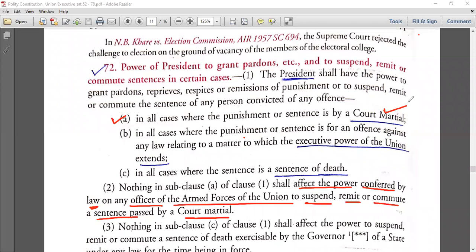उनको affect नहीं करेगा on any officer of the armed forces. वो suspend, remit और commute, उनको वो affect नहीं करेगा. Shall affect the power conferred by law, जो कि law से दिया गया है उनको. कोई एक law से भी, armed forces का भी तो laws हैं, वहां पे भी तो law चलता है. ये तो एक overall President का power है, लेकिन nothing in this shall affect that power conferred by law on any officer of the armed forces of the Union to suspend, remit or commute a sentence passed by court martial.